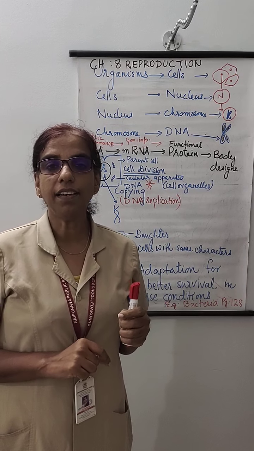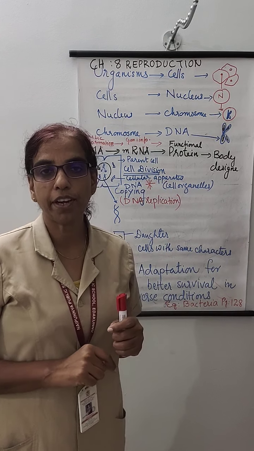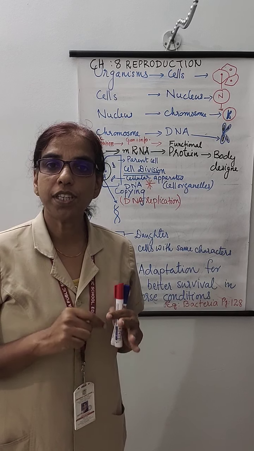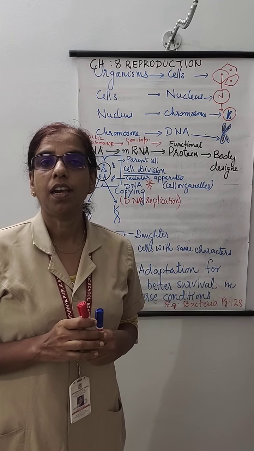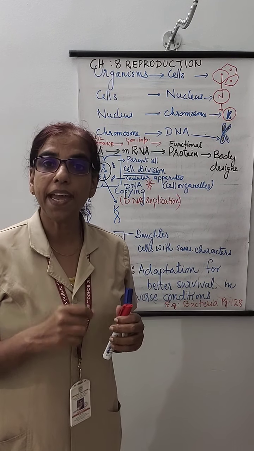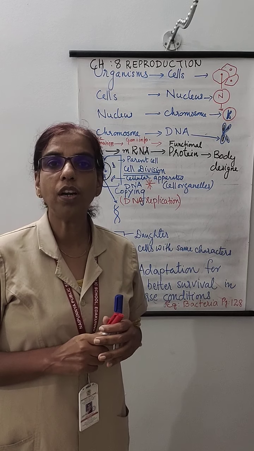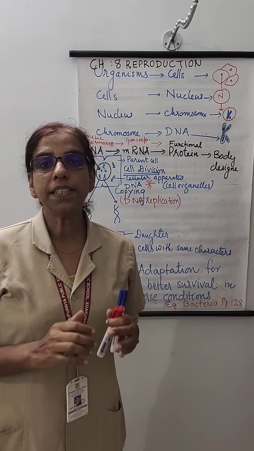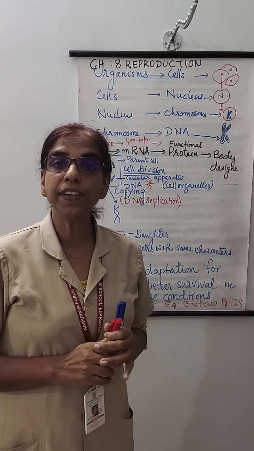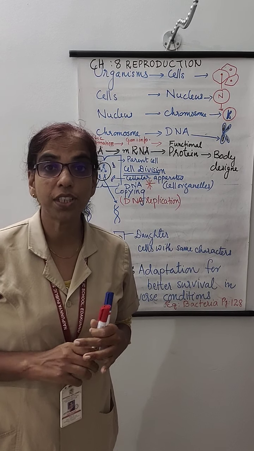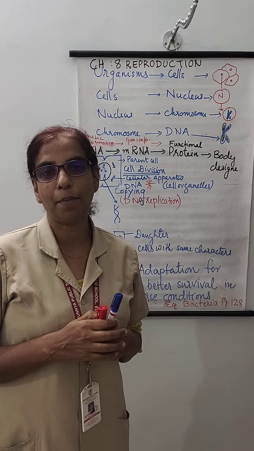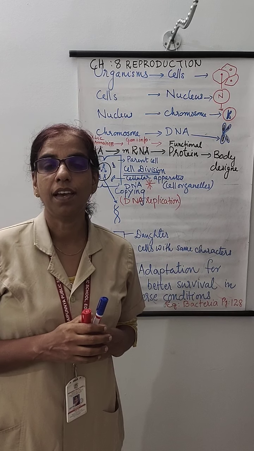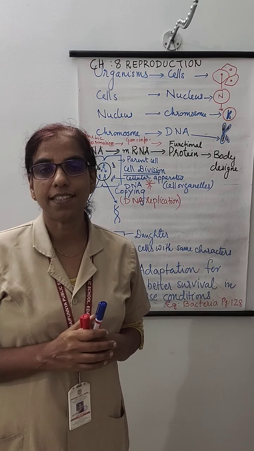We have seen the definition of reproduction. Reproduction is the process by which organisms make their own copies or offsprings. But what is the significance of reproduction other than increasing the number? That we have to see. There are two significances.